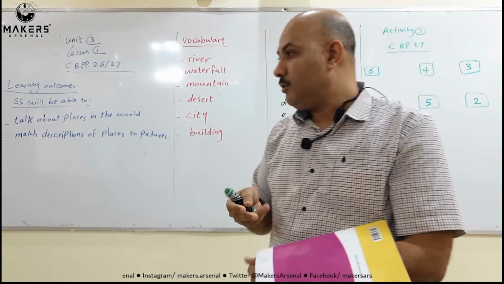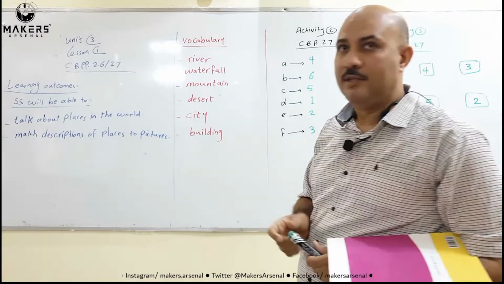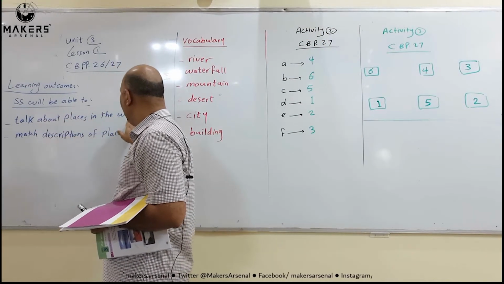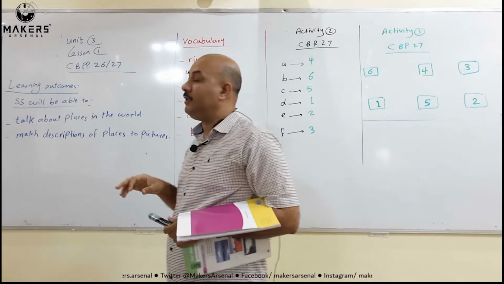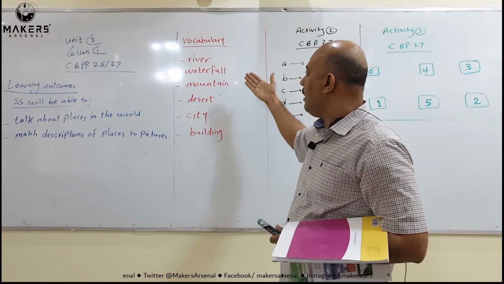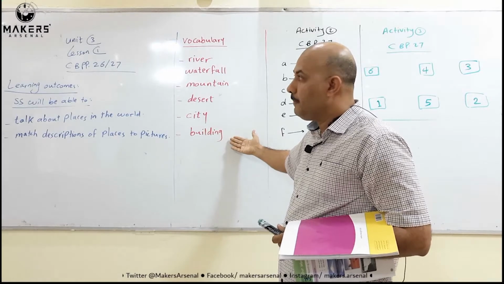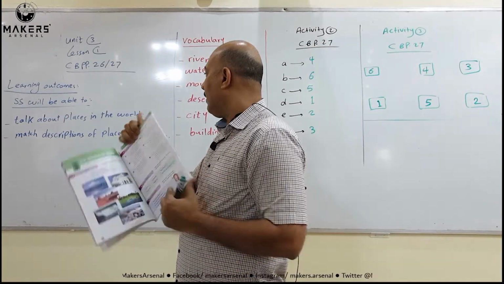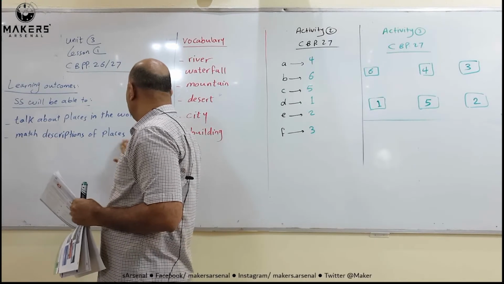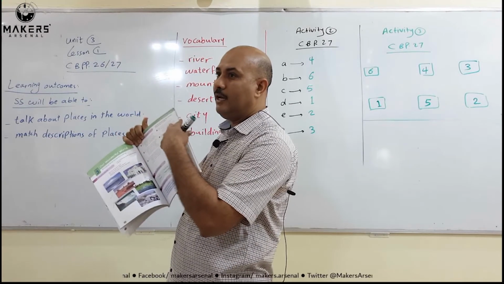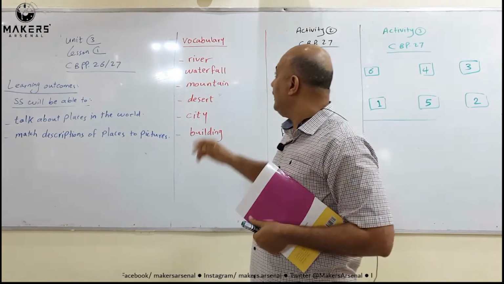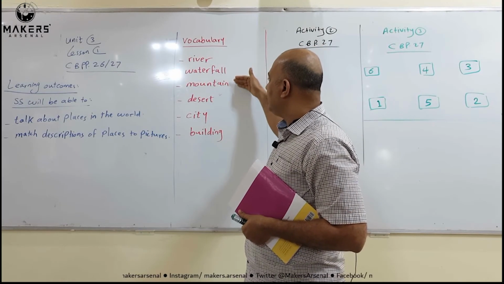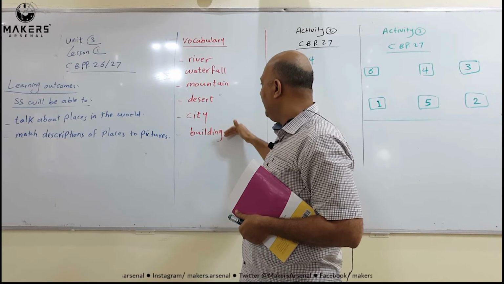And today's lesson, I want to make a reflection about this lesson. First of all, you learned to talk about places in the world. What are the places in the world here? Like rivers, waterfalls, mountains, deserts, cities, buildings. You talk about them in English. And this reading can help you to talk about them. You match the descriptions of places to pictures. We match the pictures to the descriptions. And I hope that you please keep in your mind these spelling words: river, waterfall, mountain, desert, city, building.